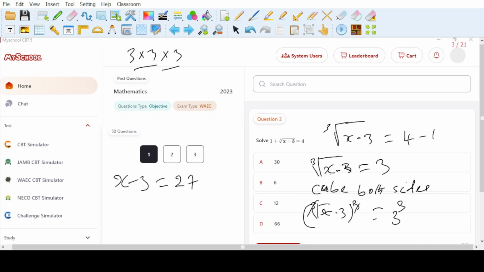Now we have a very simple linear equation. Add 3 to both sides. We'll have x minus 3 plus 3, and then 27 plus 3. So this will give us 0, and we'll have x is equal to 27 plus 3. That gives us 30. So the value of x is 30, and that's A here.